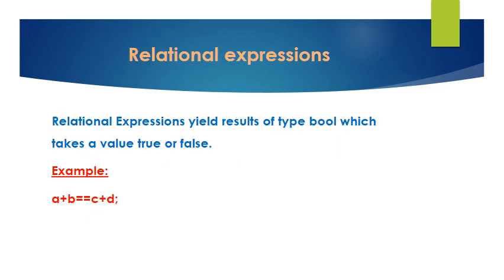Next, relational expressions. Relational expressions yield results of type bool which takes a value true or false. For example, A + B == C + D is a relational expression. Here, arithmetic expressions are used on either side of a relational operator. They will be evaluated first, then the results are compared. Here, we will get the result 1 if it is true, or 0 if the compared result is false.